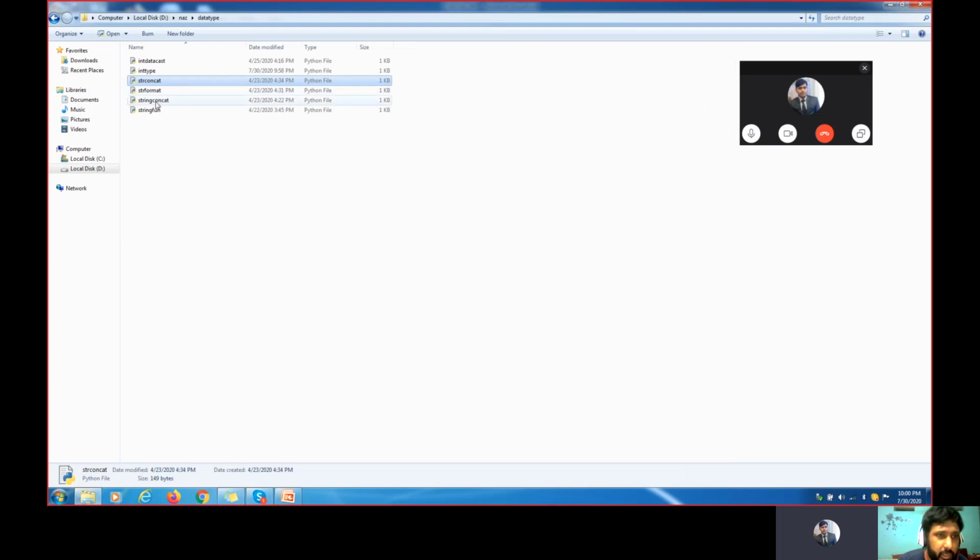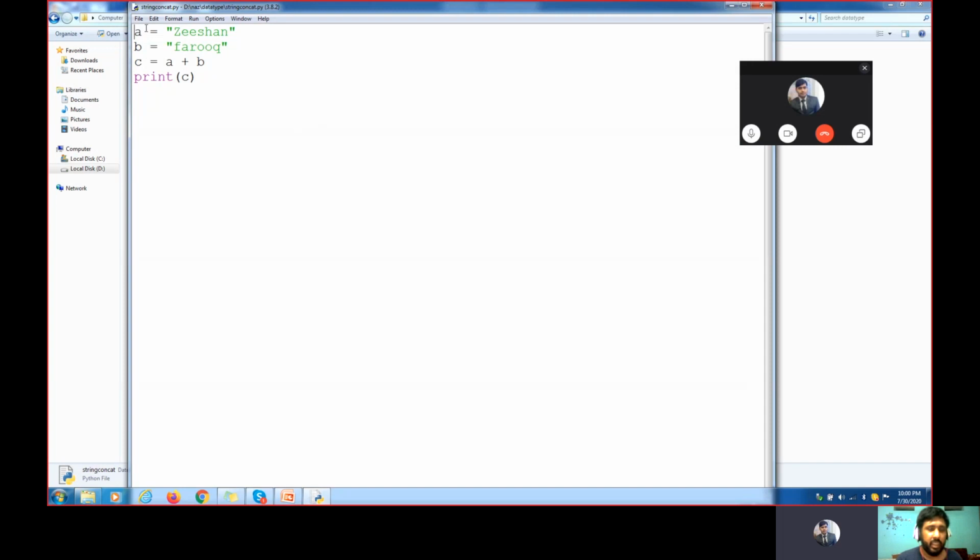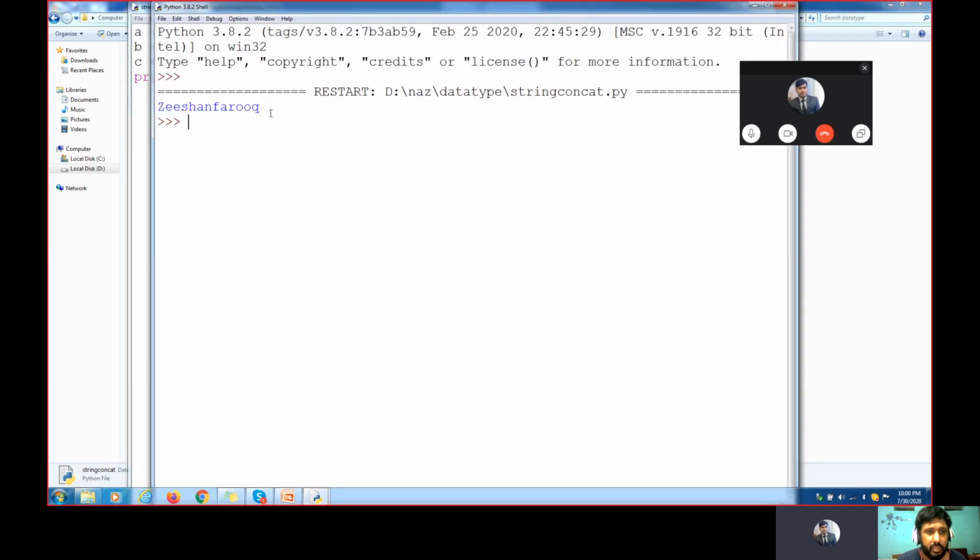Now let's see one more: string concatenation. How do we concatenate strings? A equal to Zeeshan, B equal to Farooq, C equal to A plus B. Print the value of C. If I run this, Zeeshan Farooq is coming here.